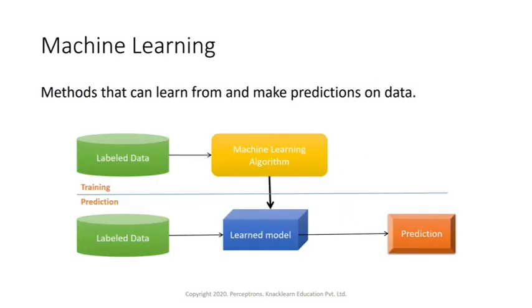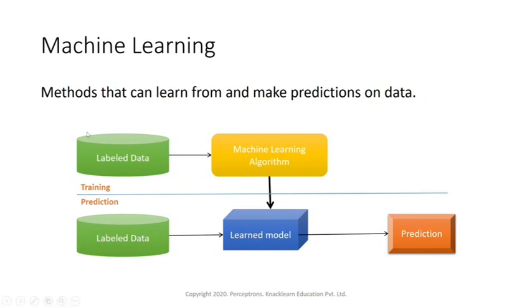So let's look at a common architecture, just an overview of how machine learning actually works. Suppose we have some data, and suppose the data is labeled data. You can also use unlabeled data. There are various types of machine learning, and we'll understand them in more detail in later classes.